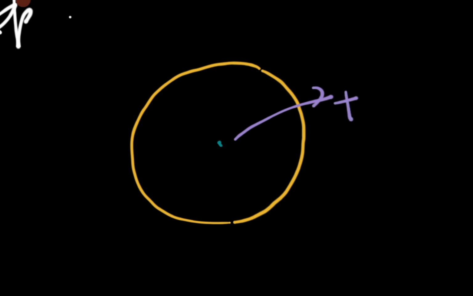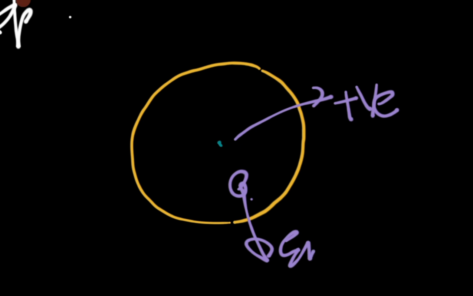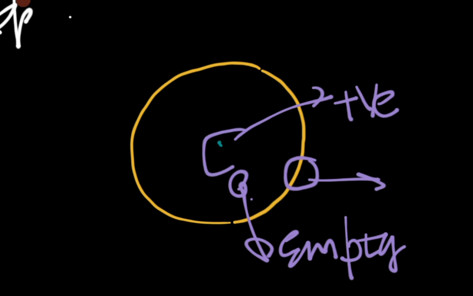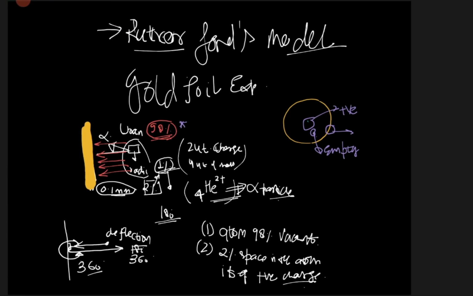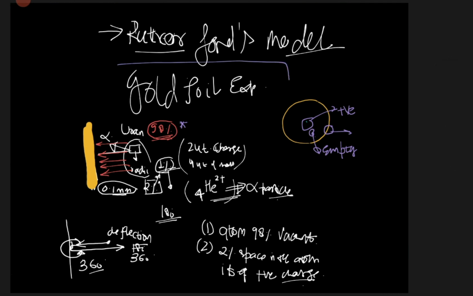So this is the positive charge, while this is the empty space, while the electrons are revolving around it. How did he find that this particular thing is a positive charge? Because of the helium atoms, the alpha particles, that bounced back through it. So this is the gold foil experiment. Now we will move further, talking about the model that he gave through his findings from the gold foil experiment.